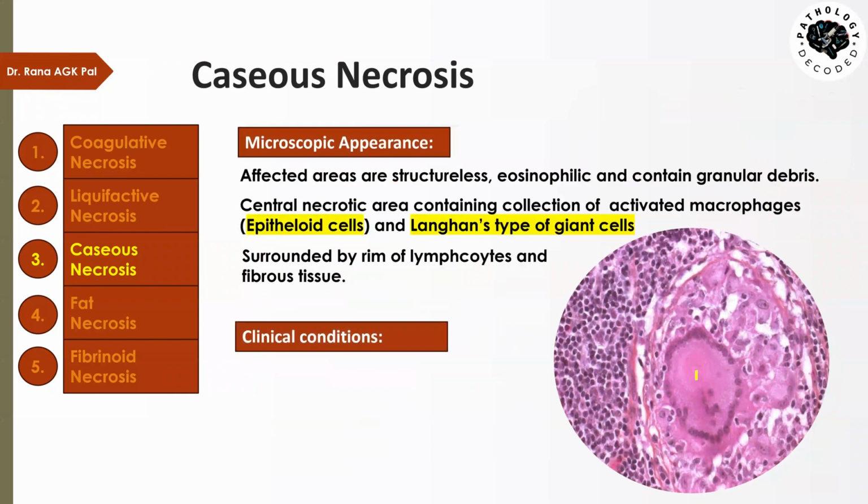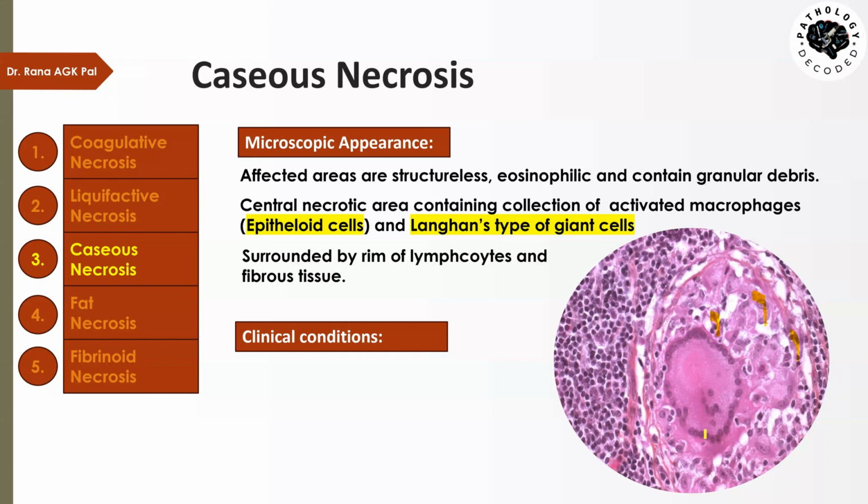Just before I proceed further, here we have what we call epithelial cells. These epithelial cells are activated macrophages, and when I take up chronic inflammation, I will discuss these in detail. We have a group of these slipper-shaped cells which we call epithelial cells, and this is a Langerhans type giant cell.